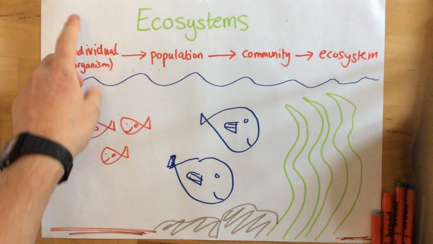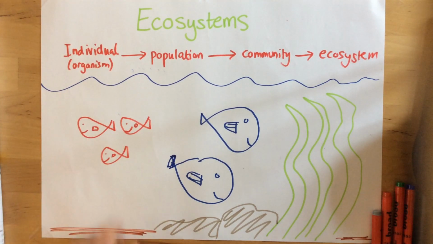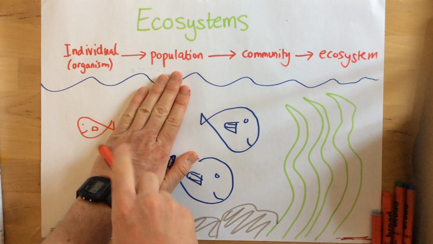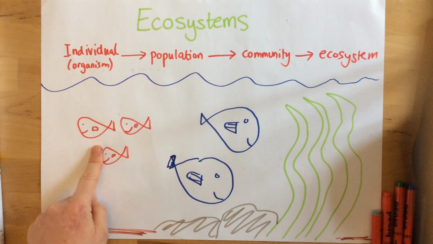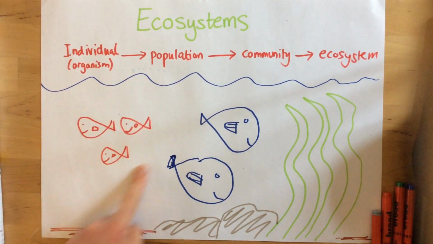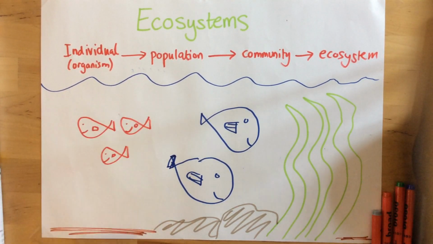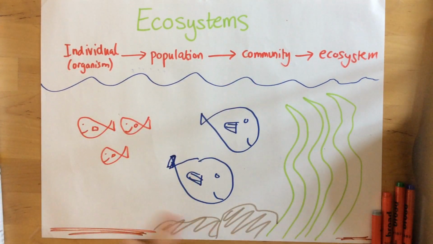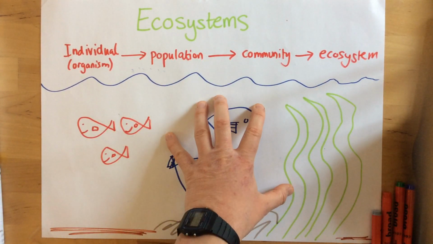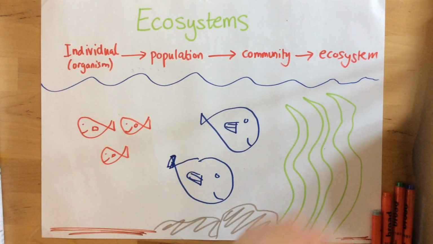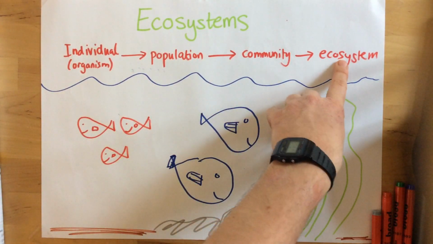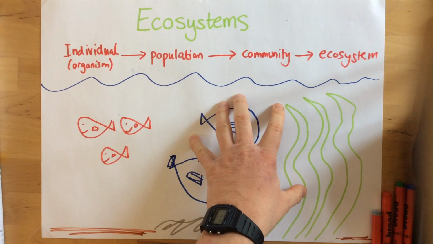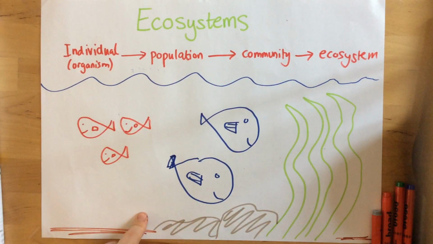Just to recap, an individual organism is just a single living thing. A population is made up of one particular species. It's the total number of one particular species. A community is all of the different living things, so all of the different organisms within this habitat. And finally, the ecosystem is all the living things and the non-living things combined. And that is the introduction to ecosystems.